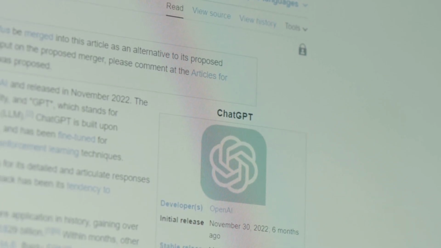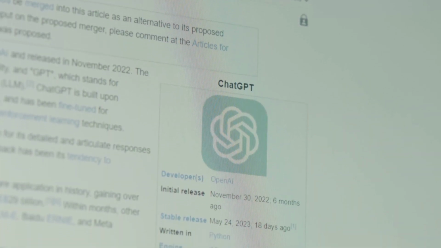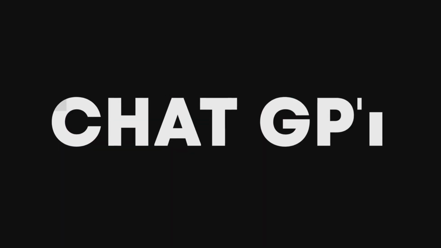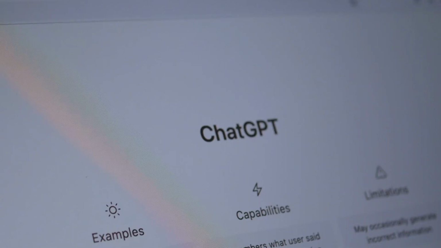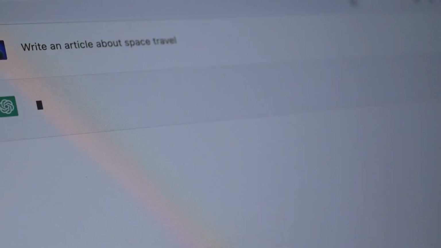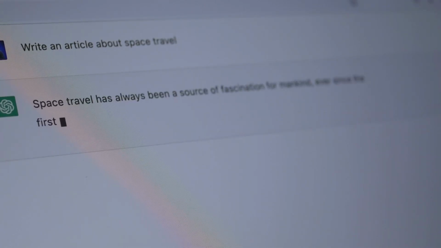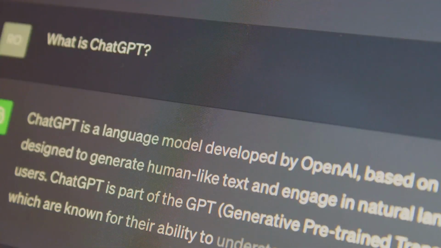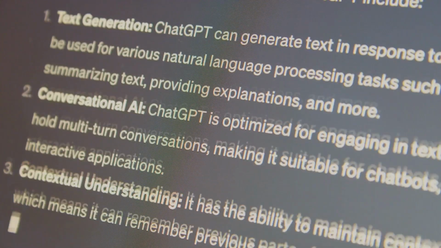However, recently, there's been a significant breakthrough. A new kind of AI has emerged, and it's called generative AI. Unlike traditional AI, which primarily analyzes existing data, generative AI has the ability to create entirely new content, including text, images, music, and even computer code. And that's precisely where ChatGPT comes into the picture.